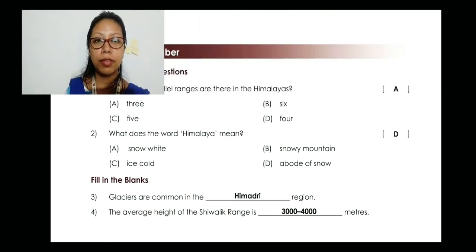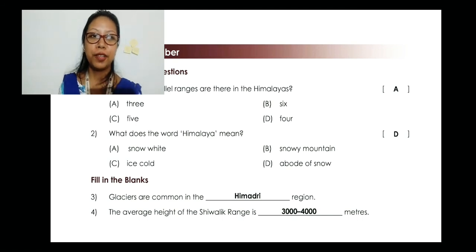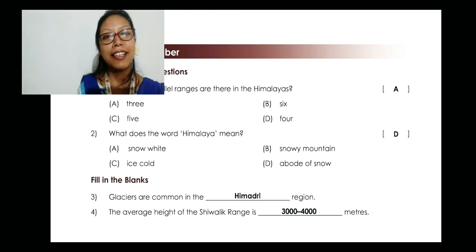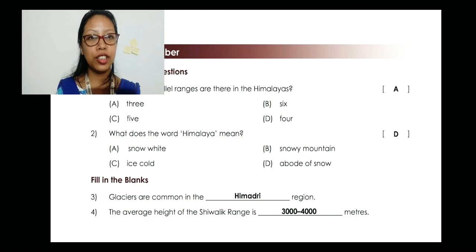Then we have number 2. What does the word Himalaya mean? Snow white, snowy mountain, ice cold or abode of snow. We have already discussed it a lot. The answer is abode of snow.